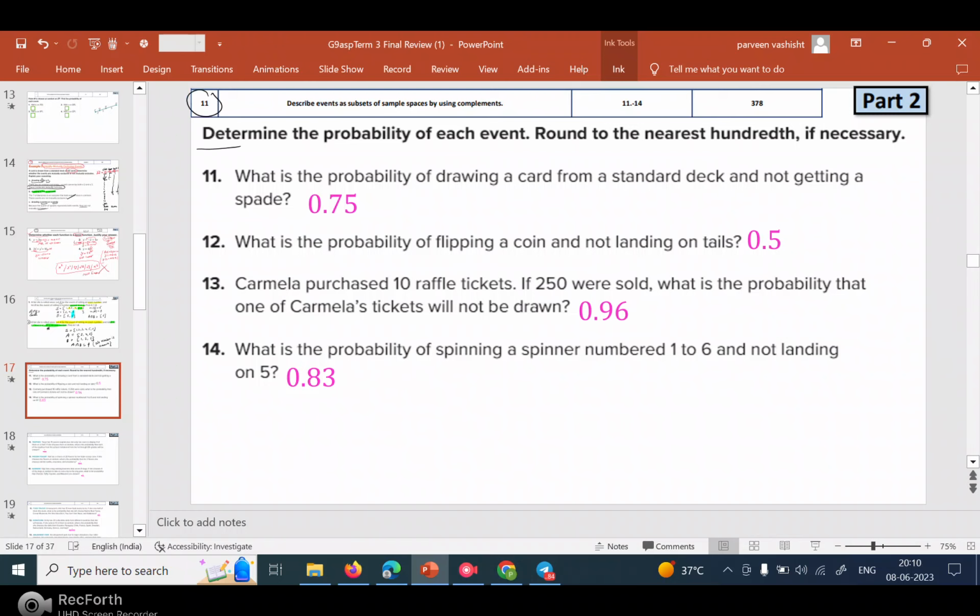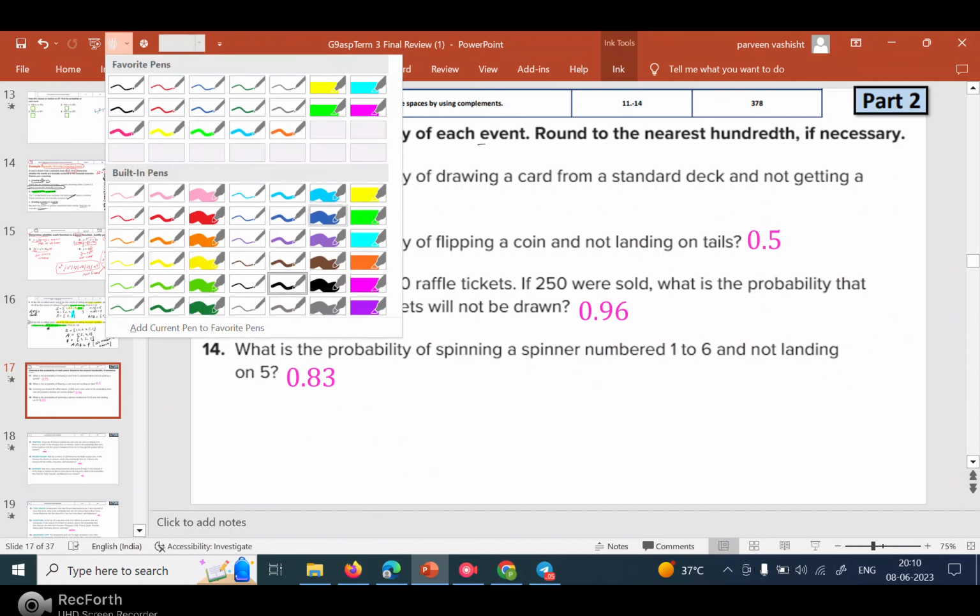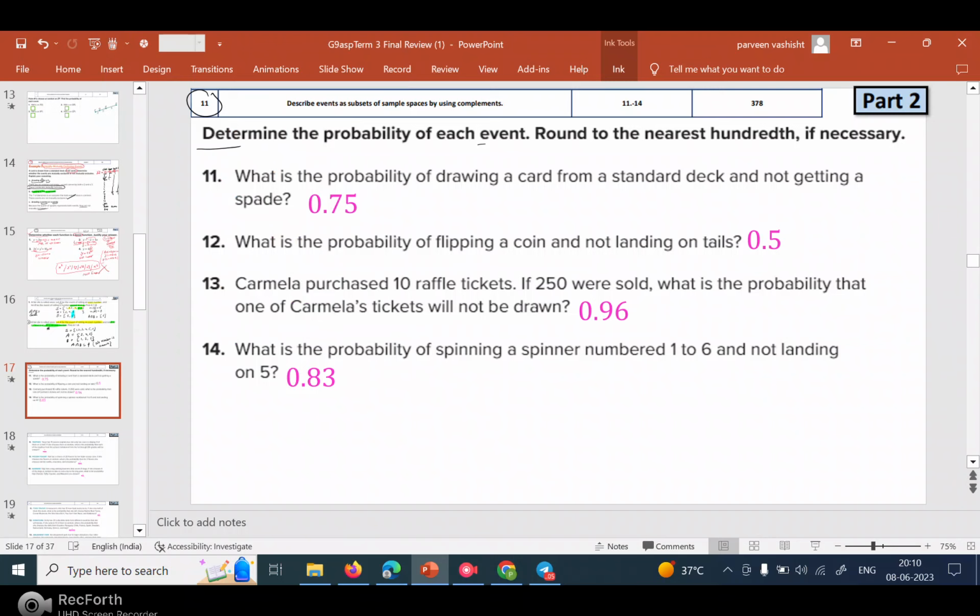Here, question number 11 will be based on the probability of "not" getting an event. You will read this question carefully: What is the probability of not getting a spade when drawing a card from a standard deck? What is the probability of flipping a coin and not landing a tail?